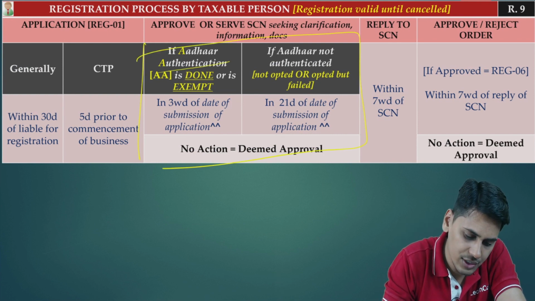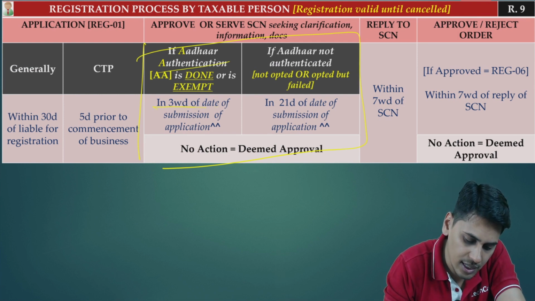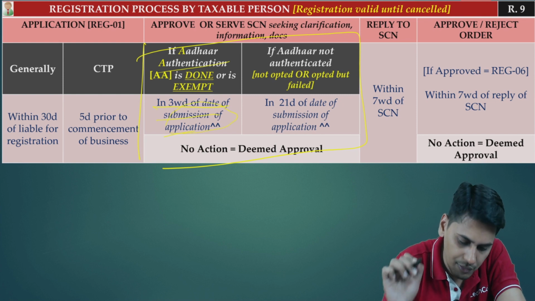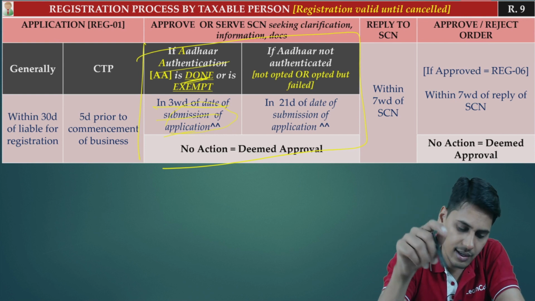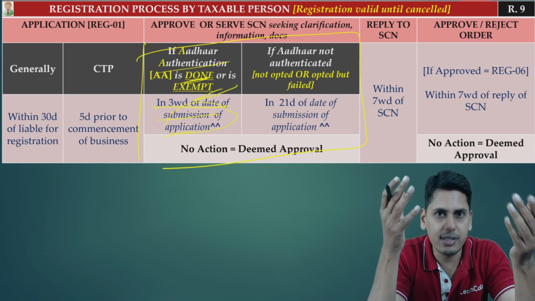If Aadhaar authentication is done or it is exempted, the reaction time available with the officer is 3 working days from the date of submission of application. What is the date of submission of application? If Aadhaar authentication is done, it is the date on which it is done. If it is exempted, it is the date on which the application form was actually submitted in the portal.